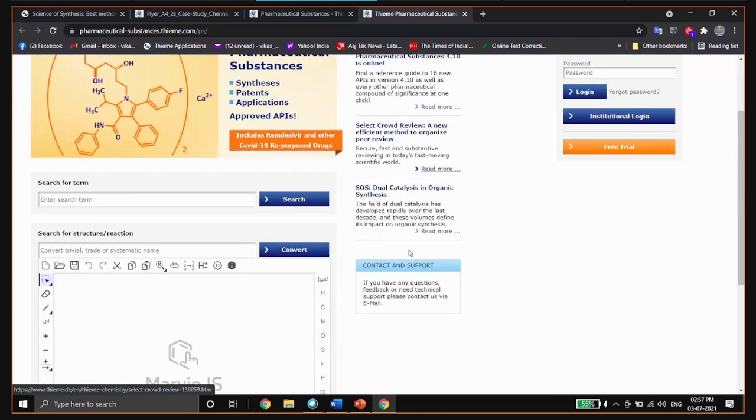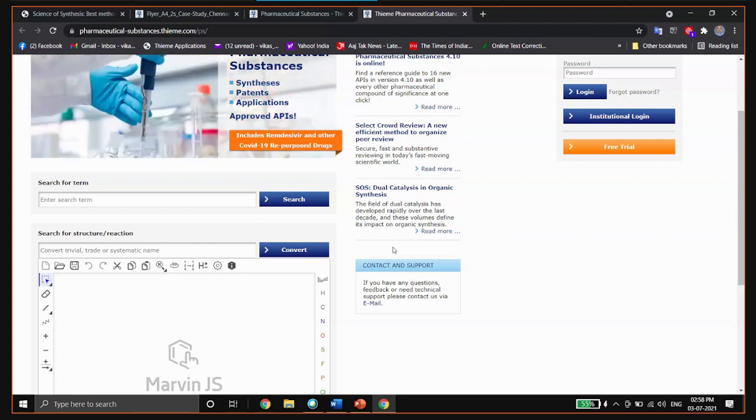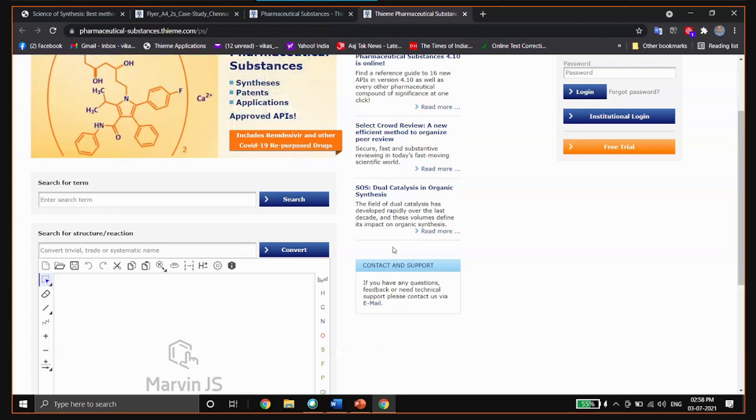Okay, just take my email address and write me an email saying you're looking for the free API for COVID. My email ID is vikas.rawat at the rate THIEME dot IN. Vikas.rawat at the rate thieme.in.